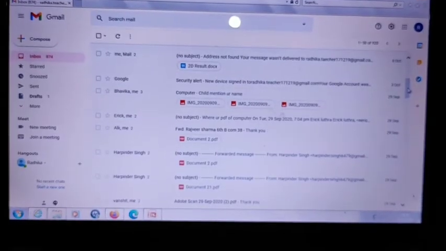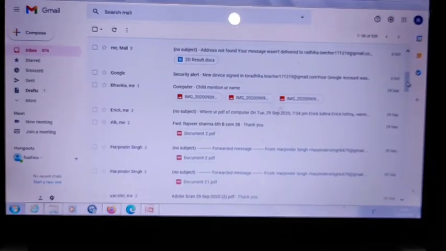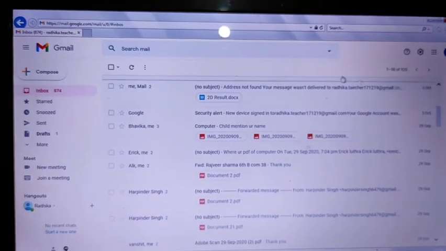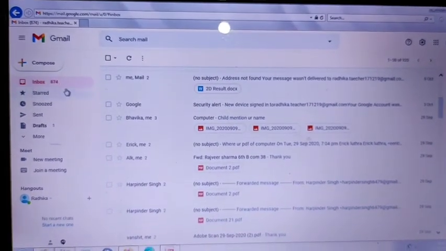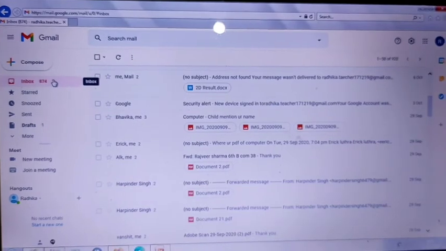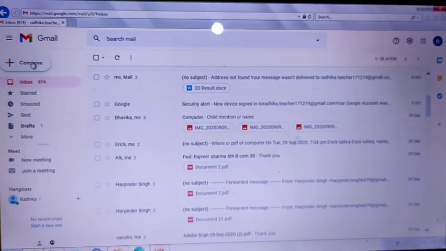Now your email account is open. The topic is how you will get the emails. Here, this is the inbox button. Whatever mail you receive, you will get in this option. After that, how you will send mails: click on this compose.